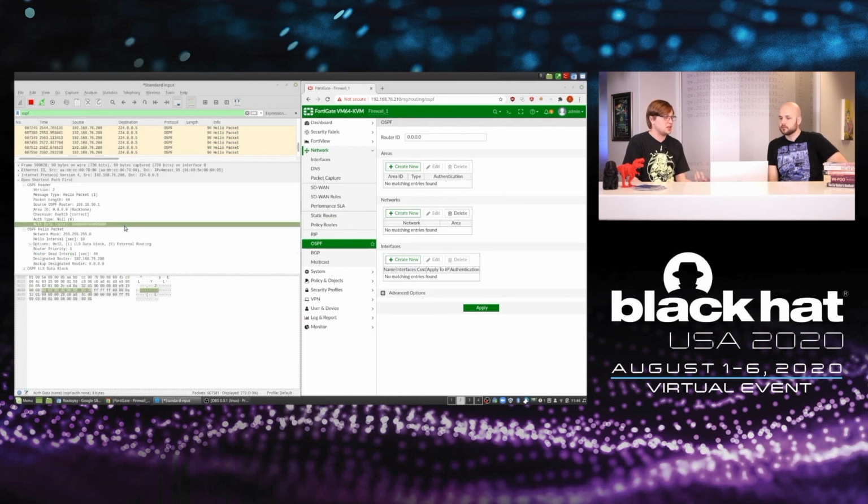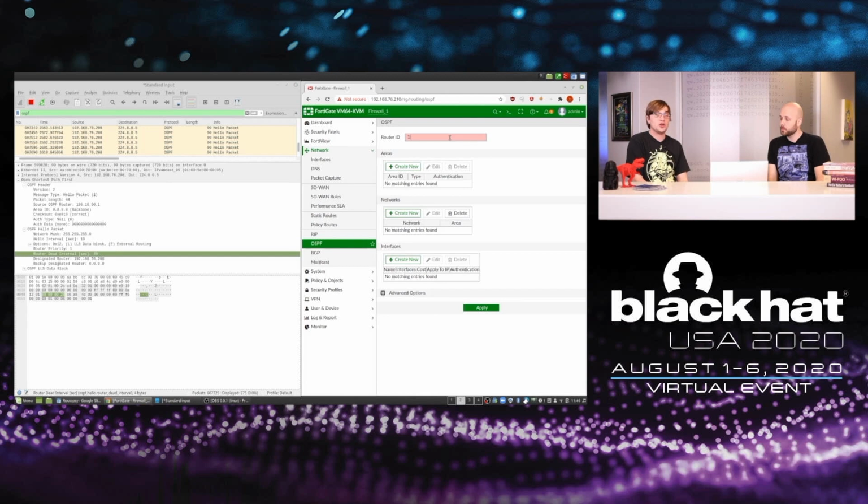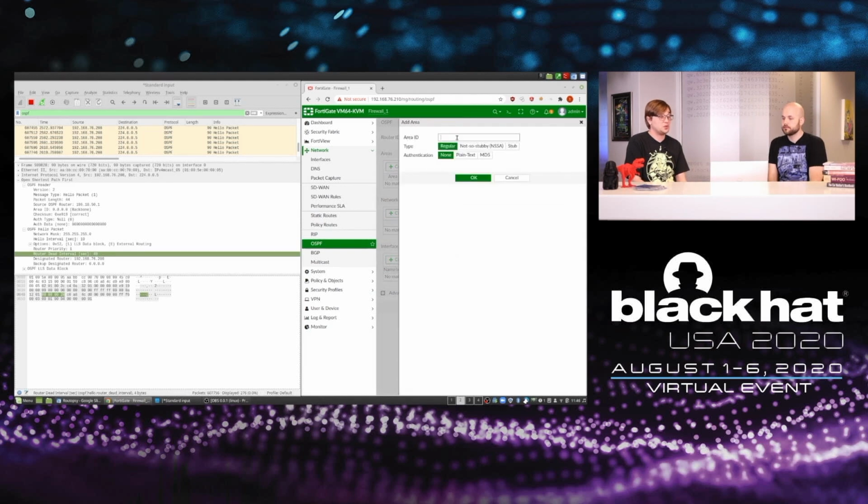You can see that there's no auth data, so it's going to be a really easy attack, no cracking required. Some other fields we need to take note of are the area ID, the hello interval, and the dead interval. We're just going to match those parameters in the firewall. Pretty simple, copy paste. When we head over to the firewall section, we're going to configure a router ID, that's just our unique identifier within this process. We're going to add the area, which we observe to be quad 0.